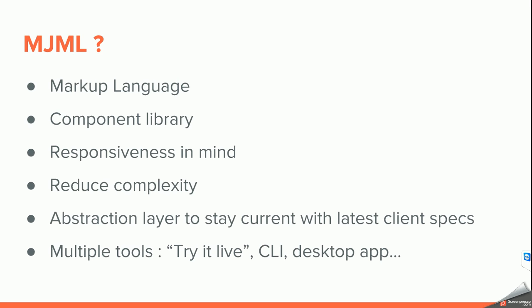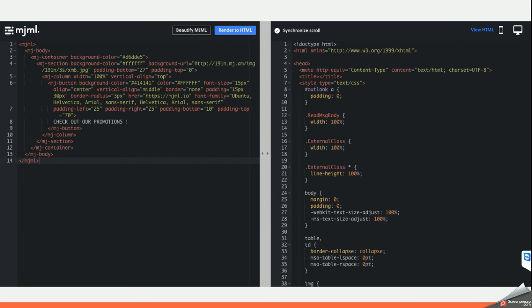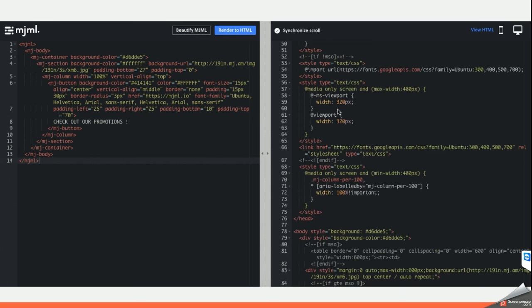There is a client, a desktop app, a command line interface. So what's the result? Here you probably don't see much, sorry.